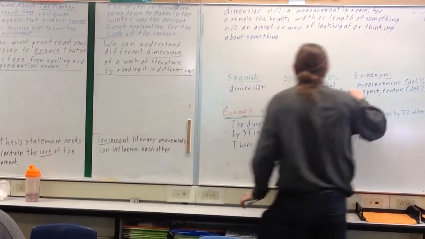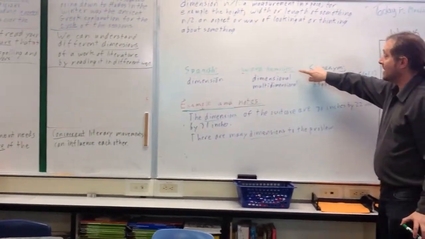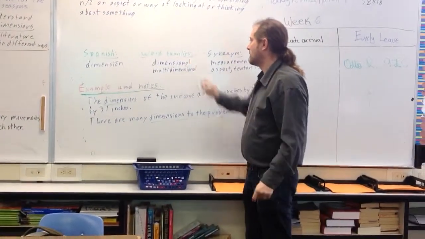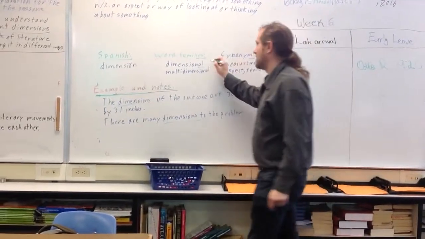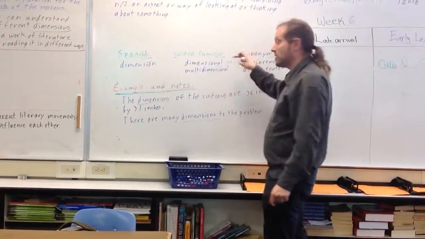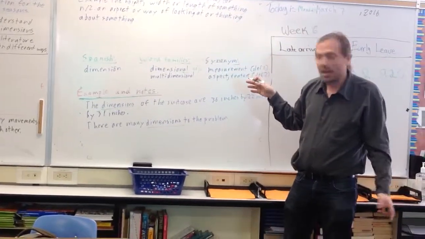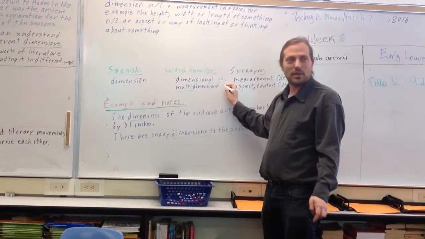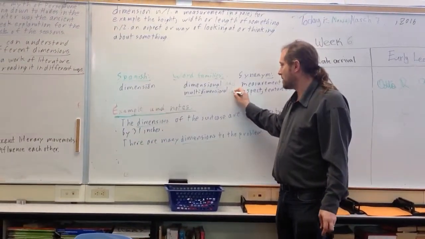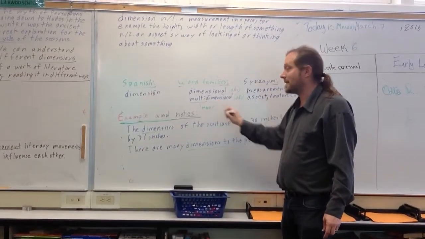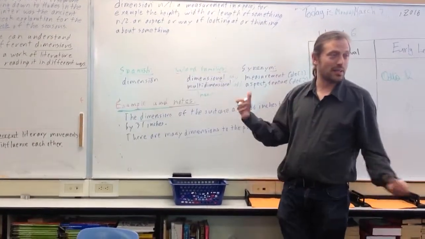And word families: dimensional. What is the part of speech? We've seen this before. What part of speech is that? Adjective, yes. Dimensional, related to the dimensions of something. And we also have multidimensional. What's that, do you think? It's an adjective. And what does multi mean? Many. Many dimensions. So it is a multidimensional problem. It has many dimensions.